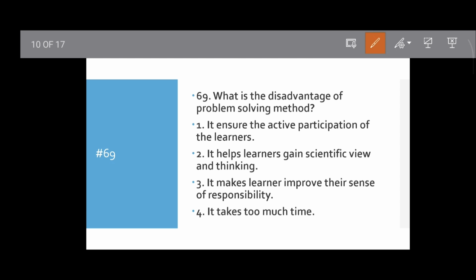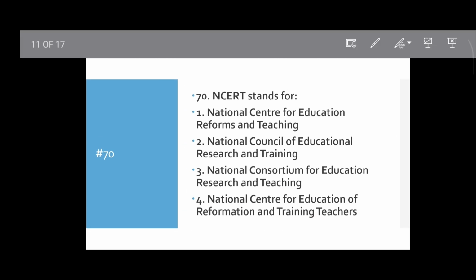The problem solving method is effective but time consuming. Its major practical limitation is that it takes too much time. Option 4 will be the correct answer. Then move to the next question.